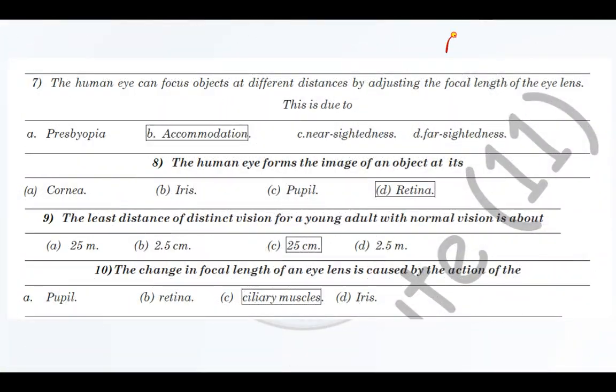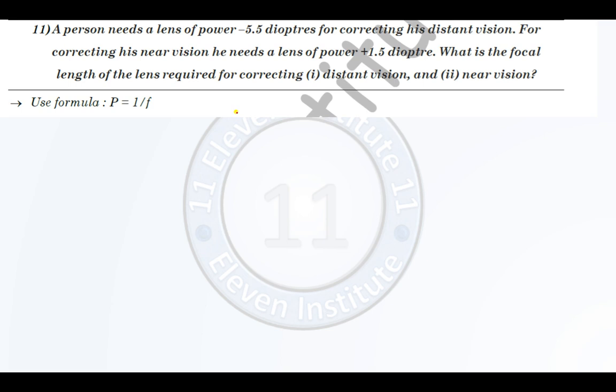Then this is page number 4. Right? This was page number 3 and this is page number 4. These are some MCQs with answers given over here. They are quite simple. Fine. Just mark them down and write in your CW. Then we are having number 11. Right? This is a sum we will solve now.